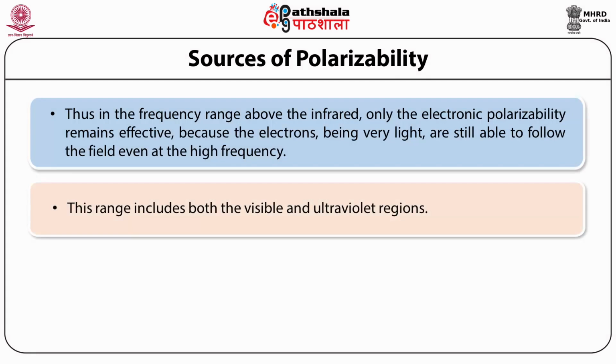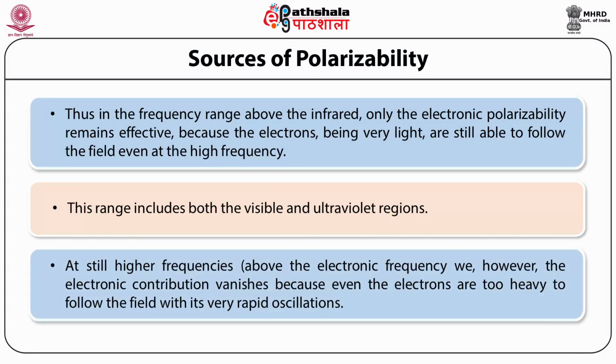This range includes both the visible and ultraviolet regions. At still higher frequency, above the electronic frequency omega E, however, the electronic contribution vanishes, because even the electrons are too heavy to follow the field with its very rapid oscillations.